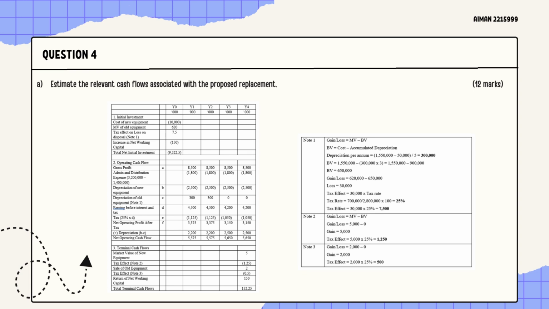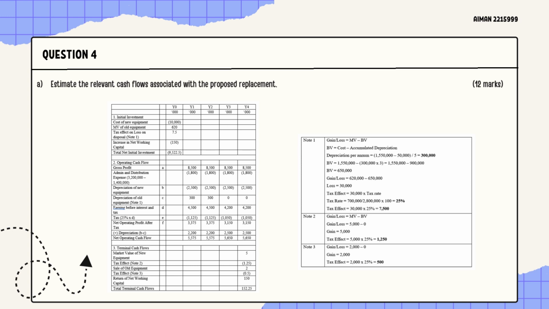involves some calculations. So first of all, to compute the tax effect on loss on disposal, we first must find whether we gain or loss when we sell the equipment AA.